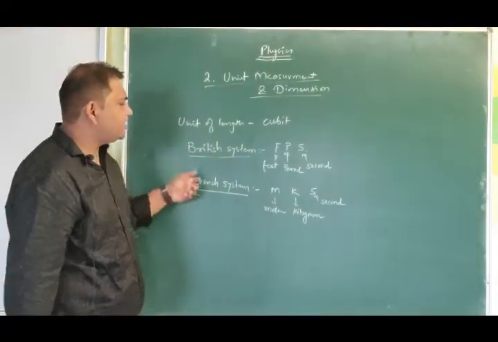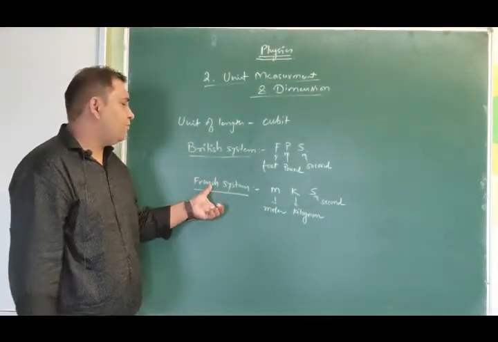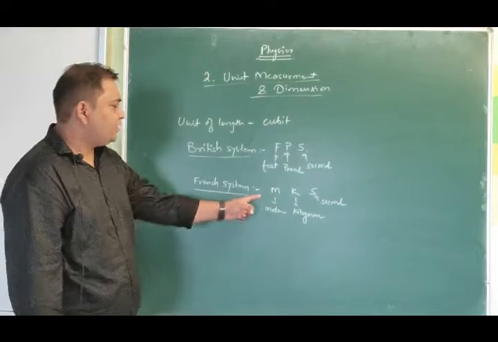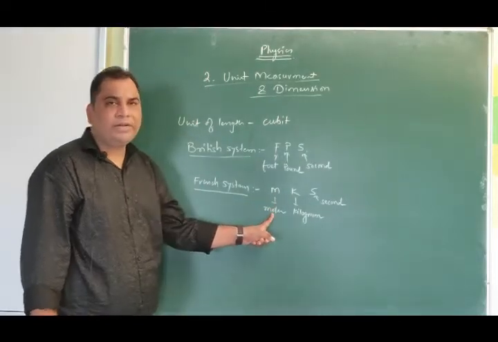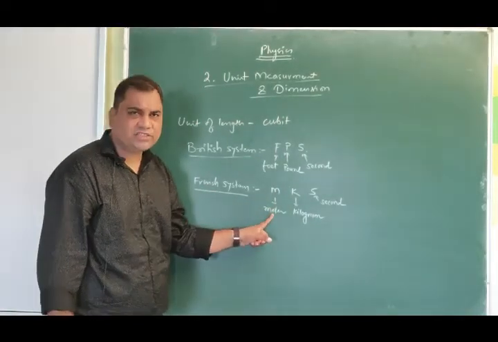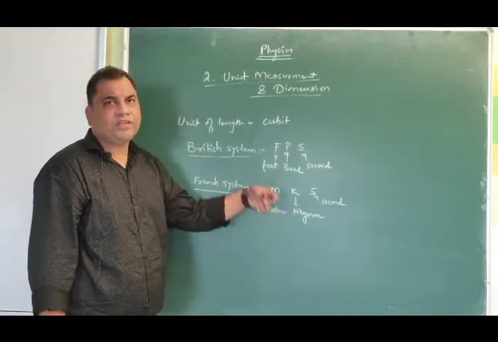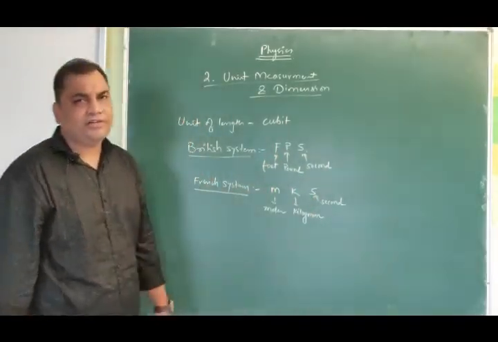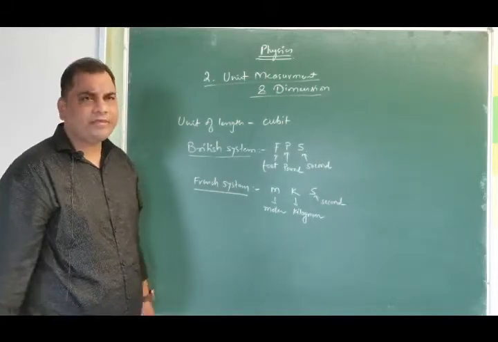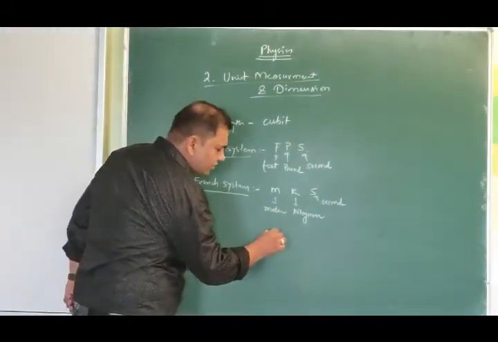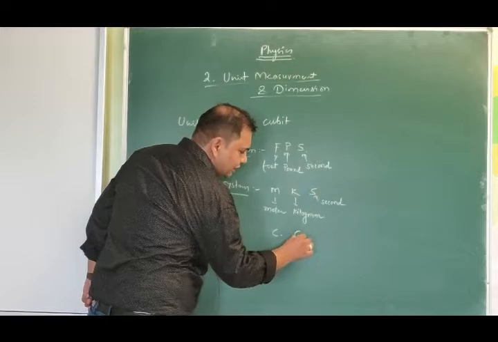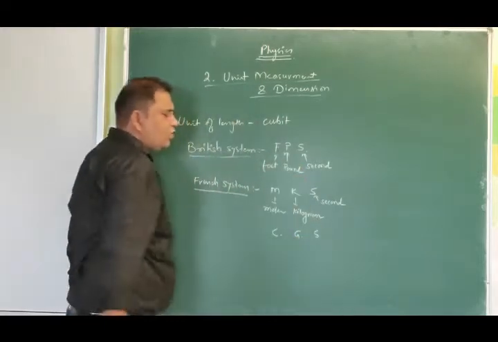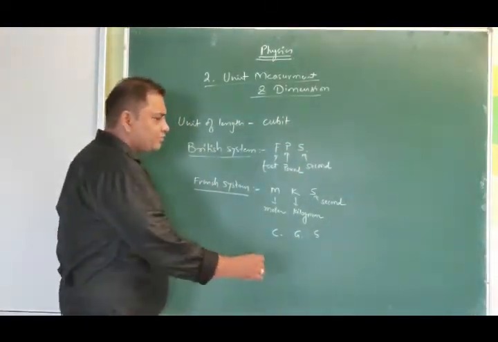So after the British system, there was a French system, the MKS system, which uses meter as a unit of distance, kilogram as a unit of mass, and again second as a unit of time. Apart from the MKS system, there was one more system which is very popular, which is called the CGS system.